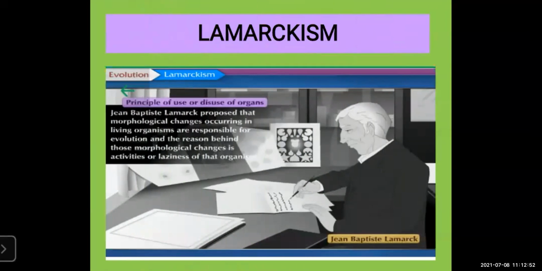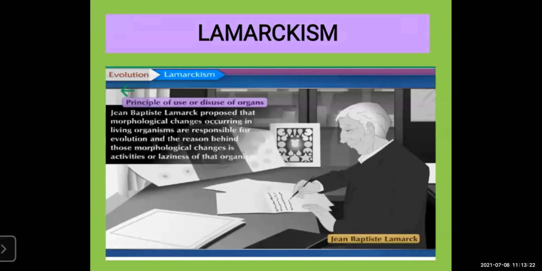Next, continuing with Darwin's theory, Lamarckism. What was Lamarckism? It was given by the scientist Jean-Baptiste Lamarck. This theory of Lamarckism is also called the principle of use or disuse of organs. Jean-Baptiste Lamarck was the scientist, and the theory was given by his name, Lamarckism, and that is also called the principle of use or disuse of organs.